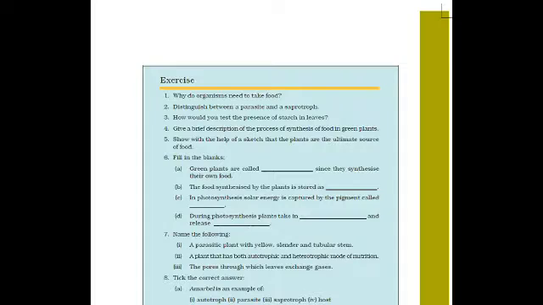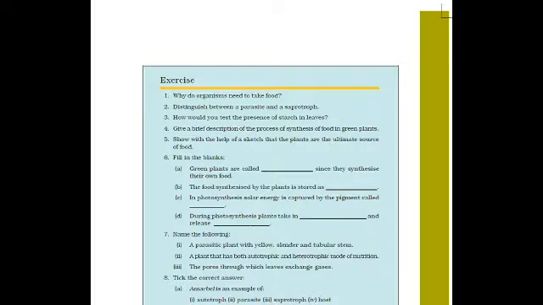Now fill in the blanks. Green plants are dashed since they synthesize their own food. Green plants are called autotrophs since they synthesize their own food. The food synthesized by the plants is stored as carbohydrates.